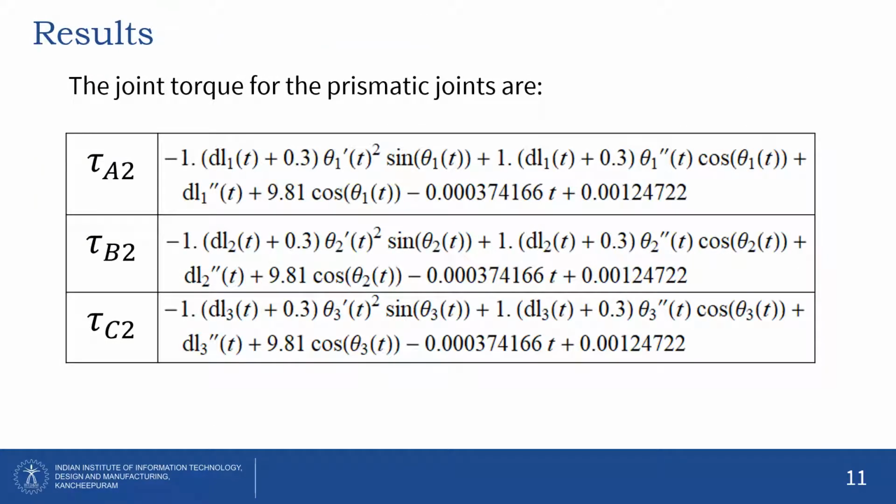From the Newton-Euler, we get the joint torque for the prismatic joints. From this, we can extract the coefficients of dl1 double dash, dl2 double dash, and dl3 double dash in order to get the mass matrix, from which we can derive the centripetal matrix too.